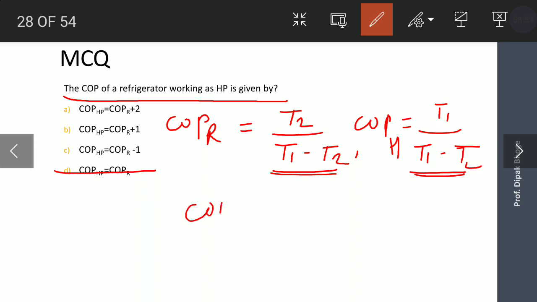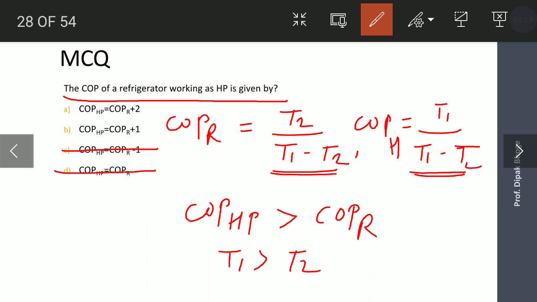From the numerator, it is clear that COP of a heat pump is greater than COP of a refrigerator. Why? Because T1 is greater than T2. Whether any option is there where COP of a heat pump is greater than COP of refrigerator. So option A and B, in which the COP of a heat pump is greater than COP of a refrigerator.